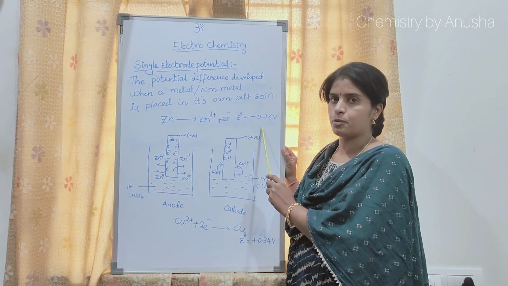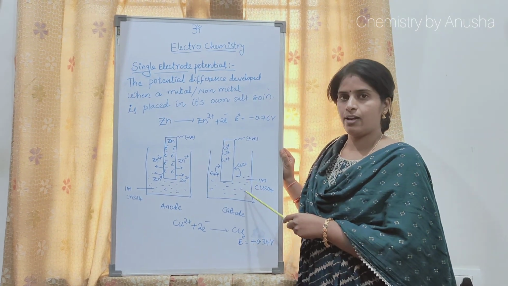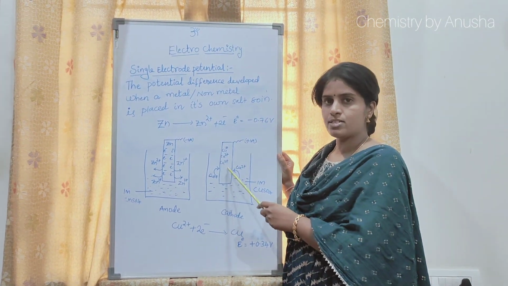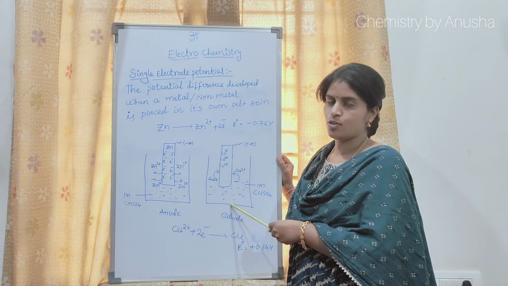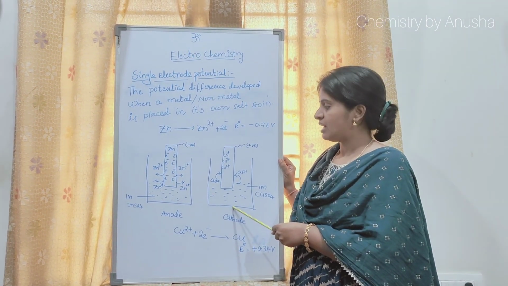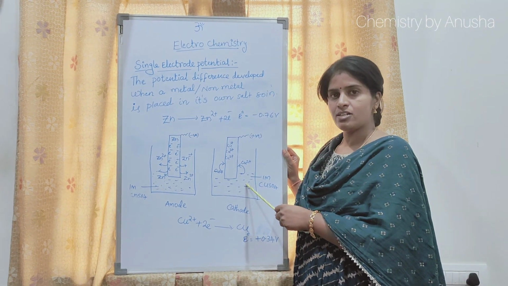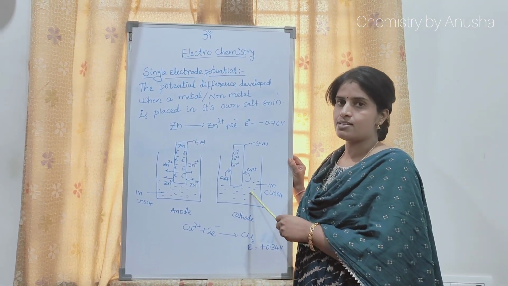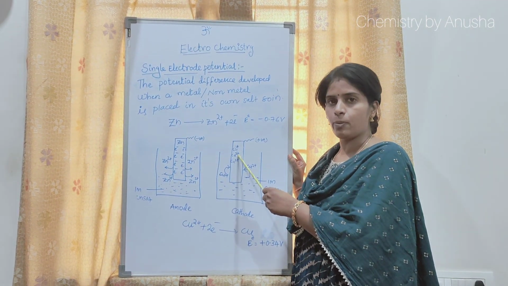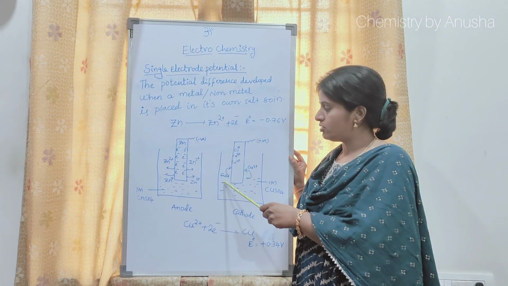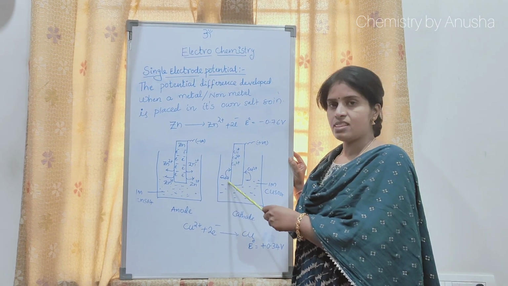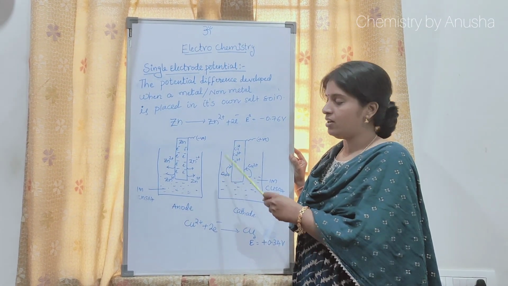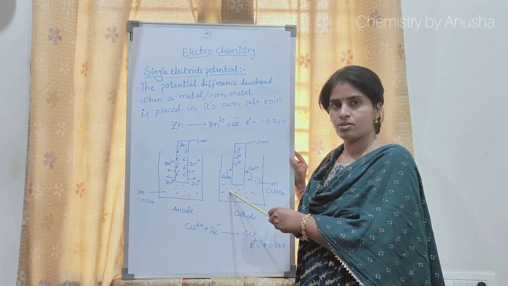In the case of the copper electrode, when a copper rod is placed in copper sulfate solution, it has the tendency of gaining electrons. Copper 2 plus ions present in copper sulfate readily gain electrons and are deposited on the copper. Here also, because of the difference in oxidation states, a potential difference exists between the copper rod and the copper 2 plus solution.